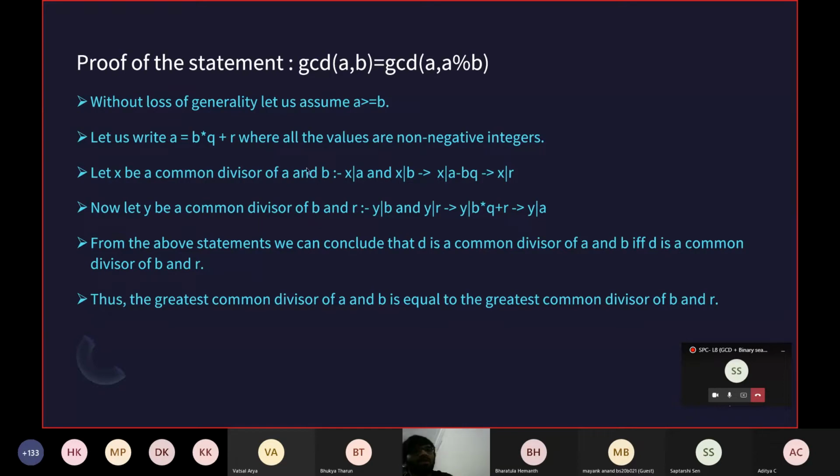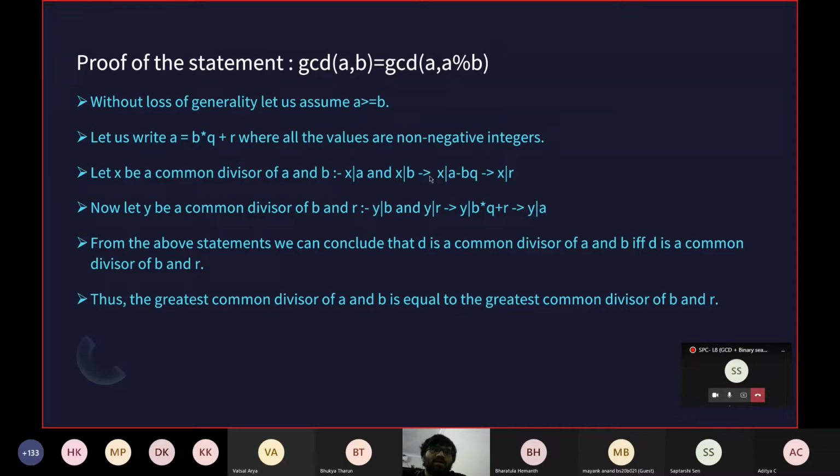So from that we know that x divides a and x divides b. As x divides a and x divides b, it is quite obvious that x will divide any linear combination of a and b. So I will specifically choose a linear combination a - b*q.